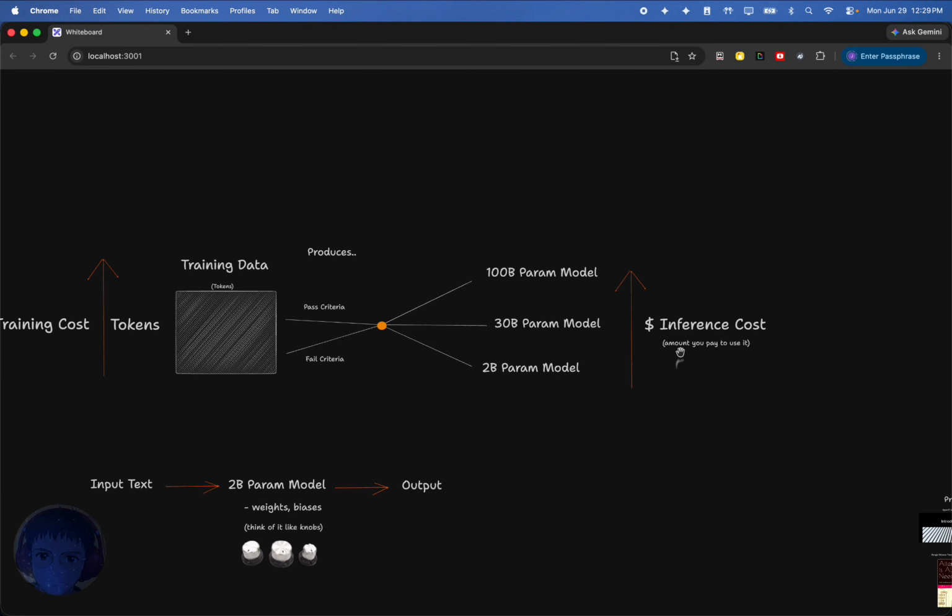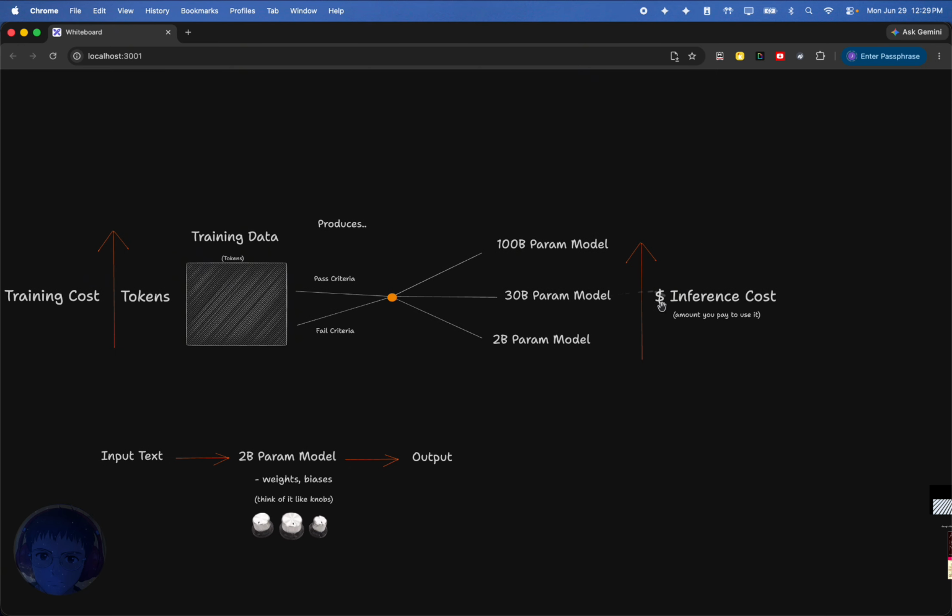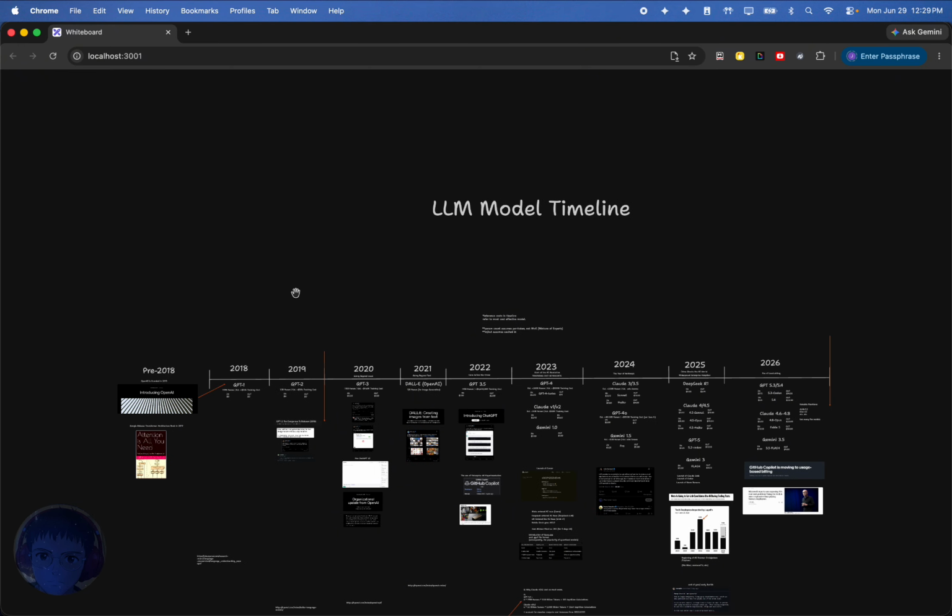Now obviously companies are at will to charge you whatever they want, but for the most part you can correlate higher bill param with higher input cost. And so now that's out the way, let's go ahead and start. We are going to start off in 2020.